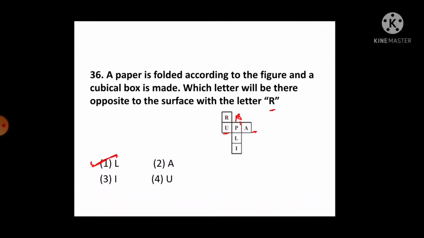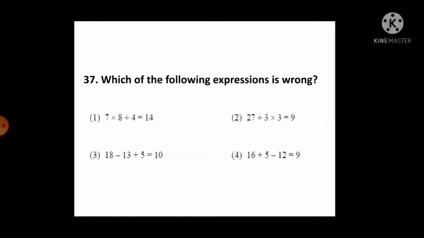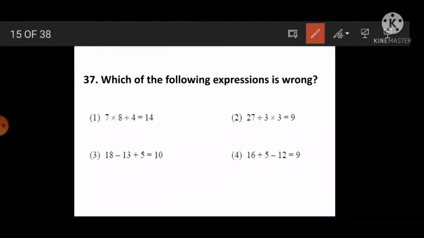Then see question number 37. Which of the following expressions is wrong? See, 4 options given. 7 into 8 divided by 4 is equal to 14. For this question, you should know how to solve this sum, following the order BODMAS. Then the first equation, 7 into 8 divided by 4. First we have to follow division, means 7 into 2 is equal to 14. 7 2s are 14, means this equation is correct, and here a wrong equation is asked.